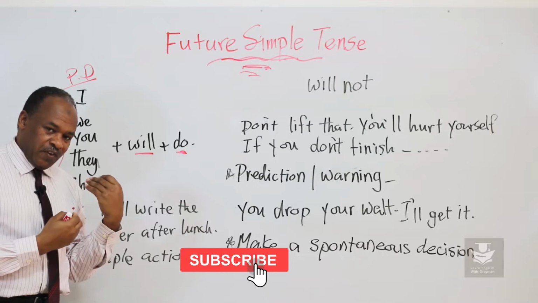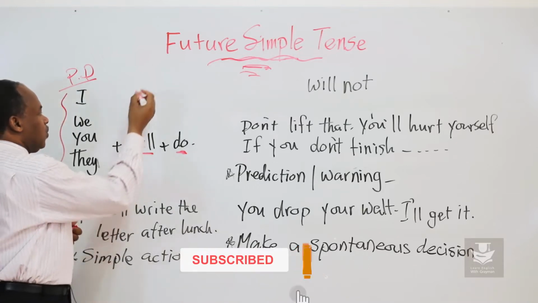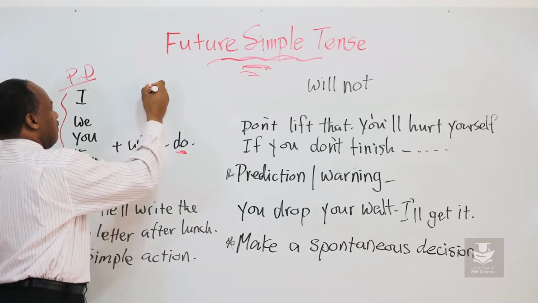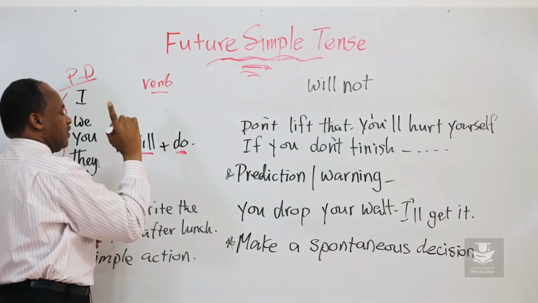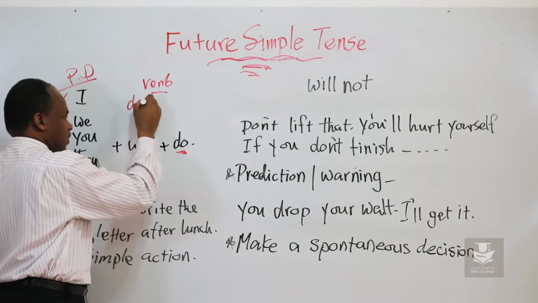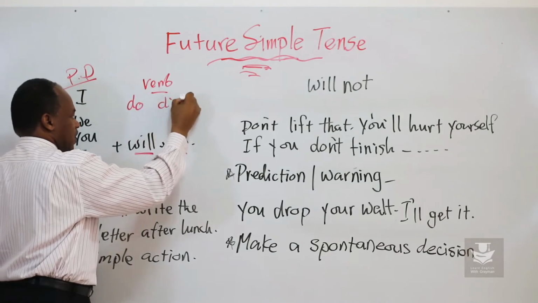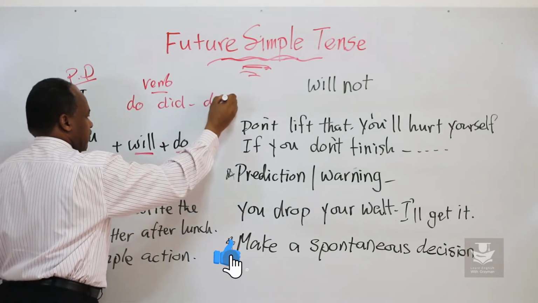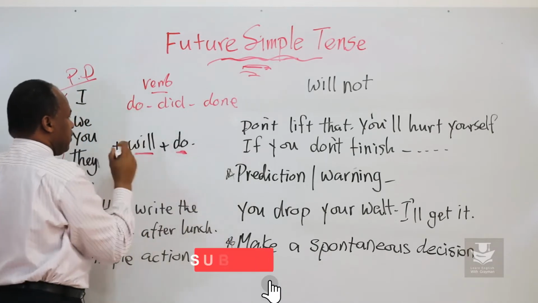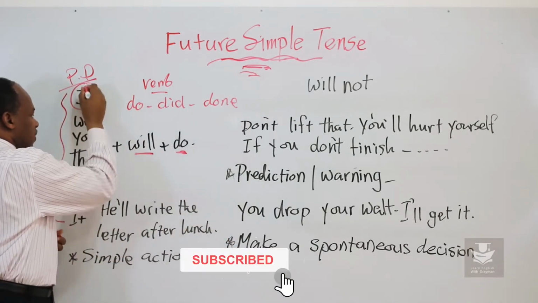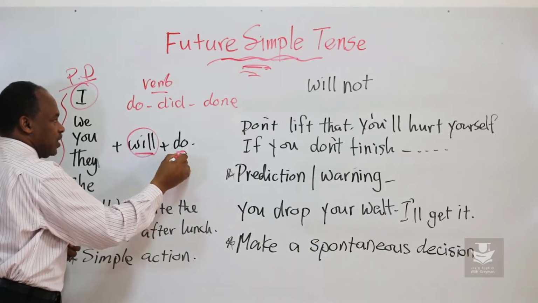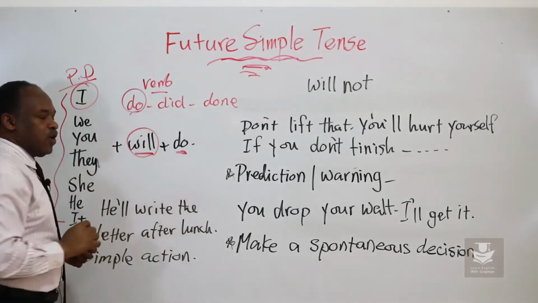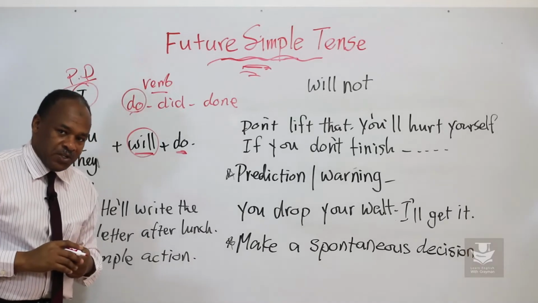Remember in the previous video, do means verb, means the infinitive: do, did, and done. So we're going to use I or any of these plus will plus do. Plus do means the first form of the verb, we call it infinitive.